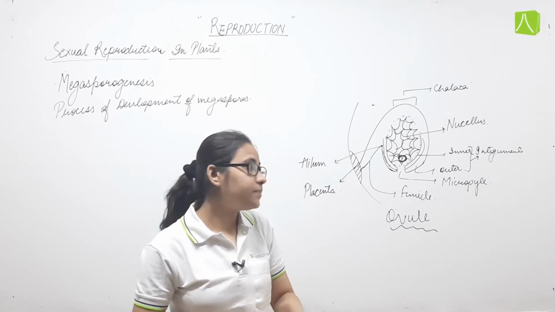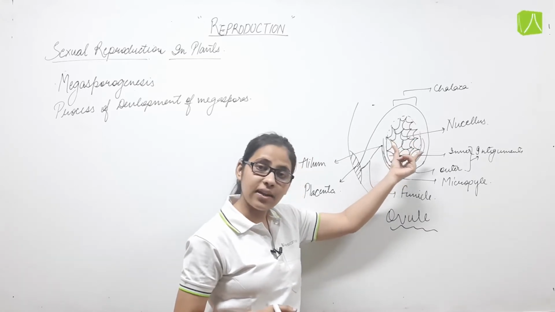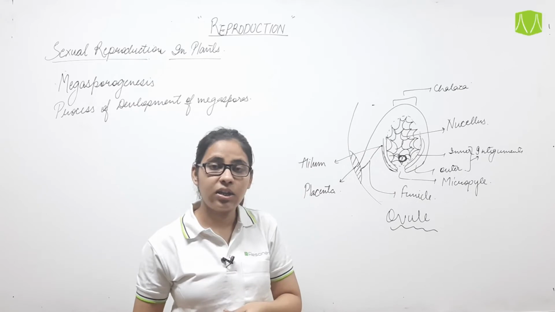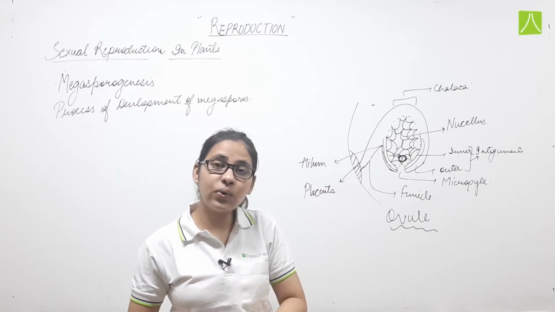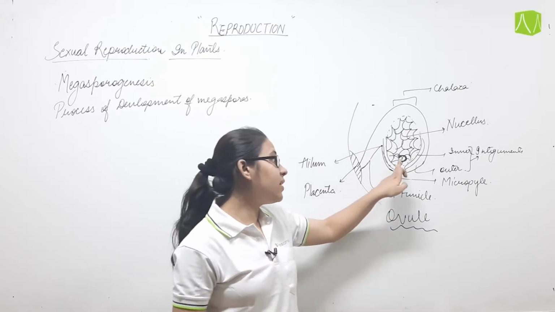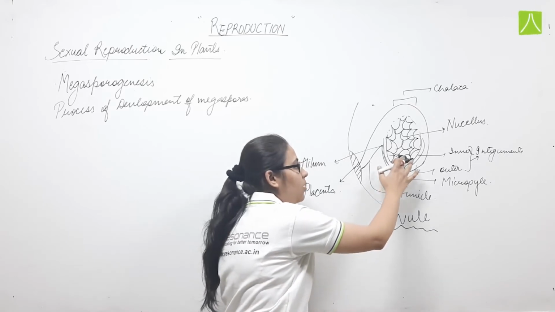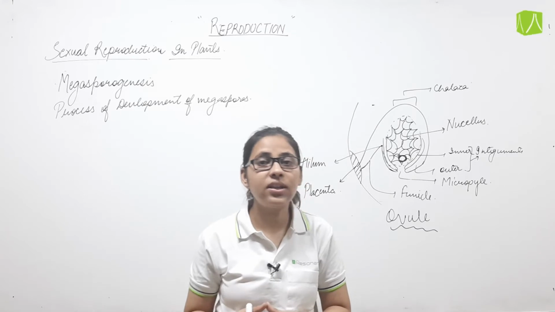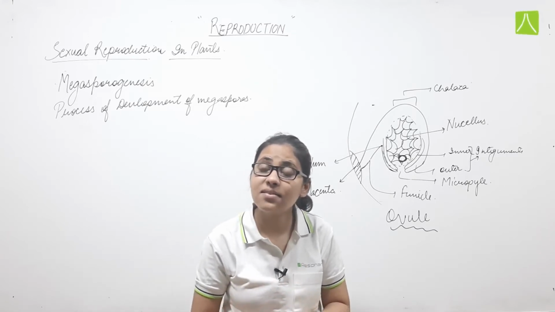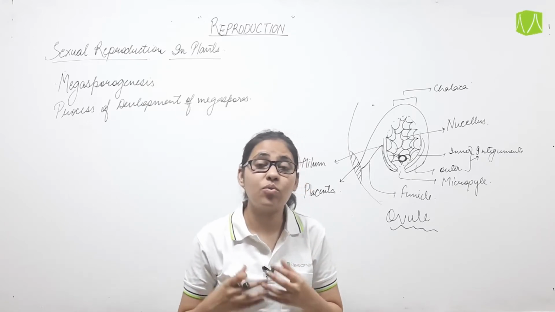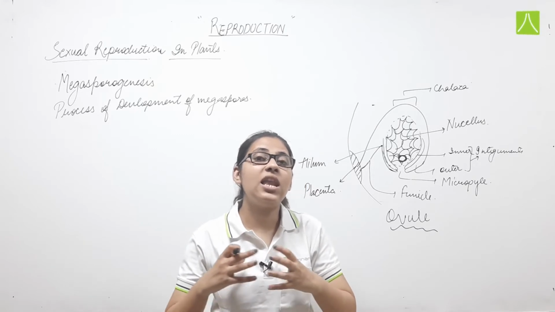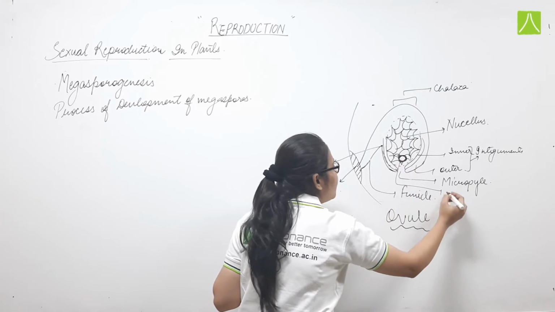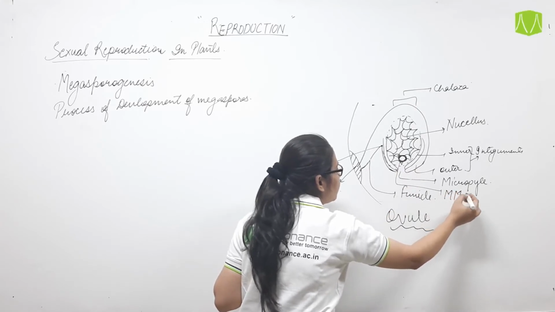I am repeating, only one cell of the nucellus from the micropylar region will start differentiating, and then that cell will be known as the megaspore mother cell.